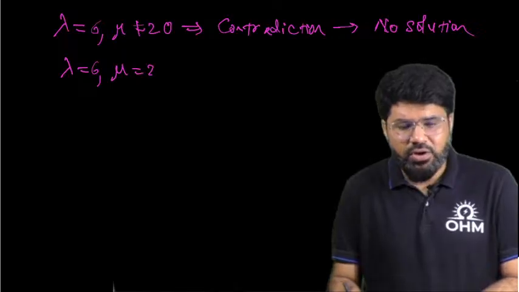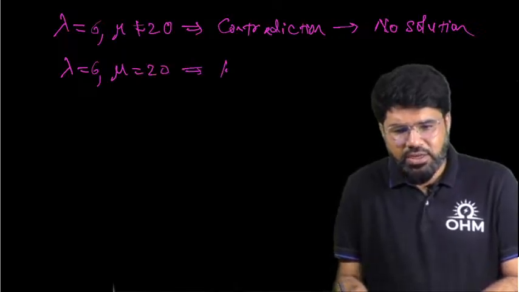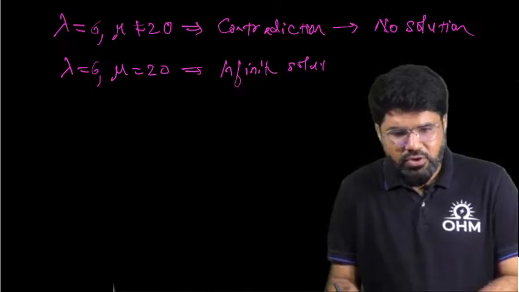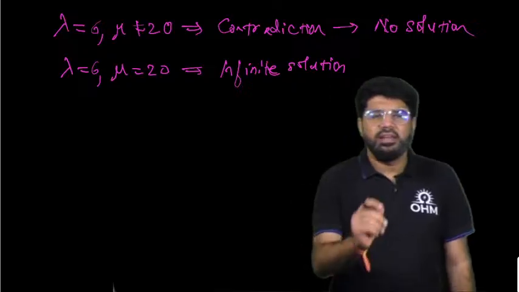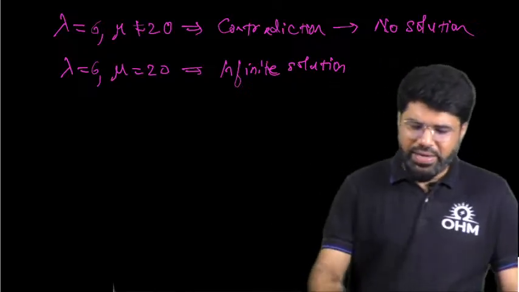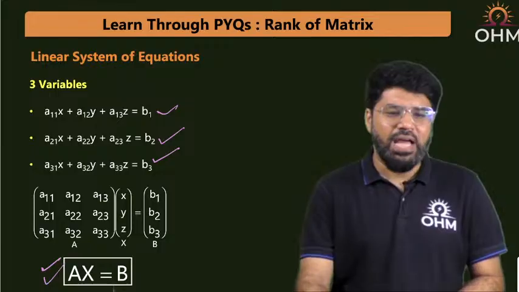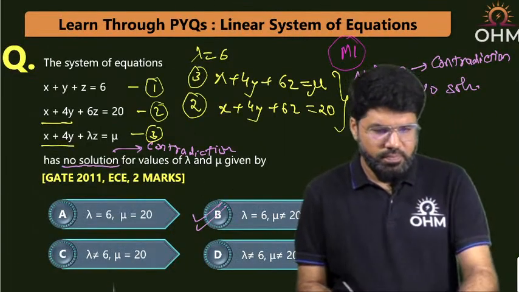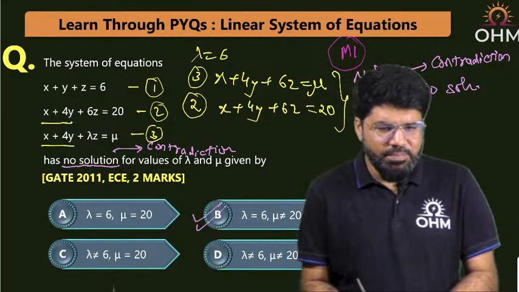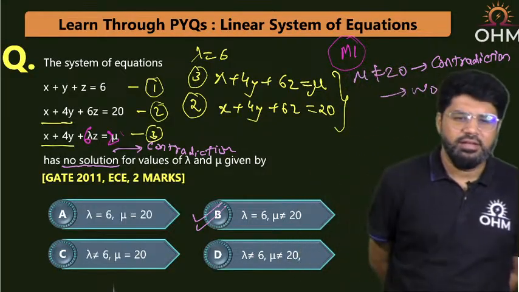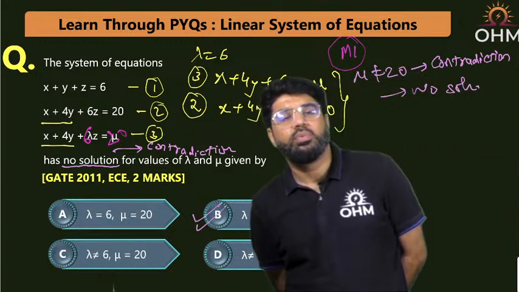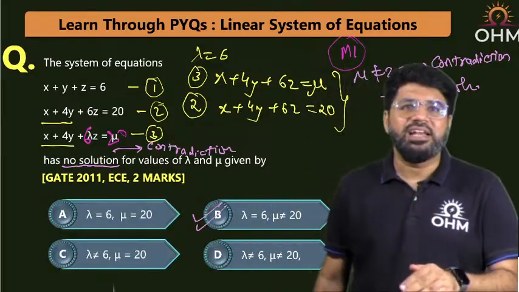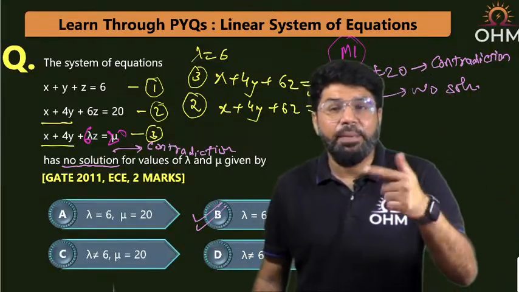What is the answer we got? We got the answer just now as infinite solution. But if lambda equal to 6 and mu equal to 20, let's go back and see what happens to the actual equations. If you place lambda equal to 6, mu equal to 20, what is happening? Equation number 2 and 3 exactly match. That means the third and second equations are replicating the information.